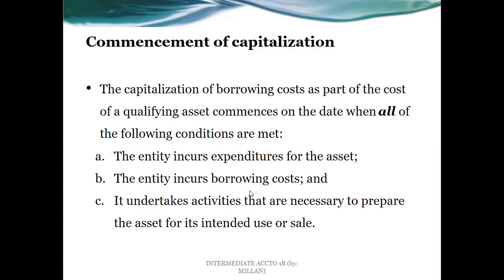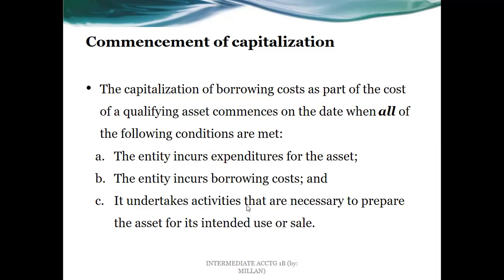Then the borrowing costs are also incurred. Expenditures for the asset will be all other expenses which are to be made for the construction of a qualifying asset. So example, borrowing of the money, then the proceeds will be applied for the acquisition of the raw materials, payment of direct labor, and all other costs needed like factory overhead.